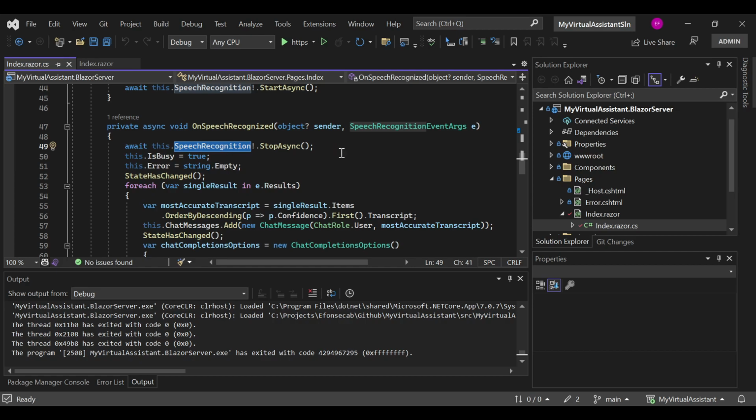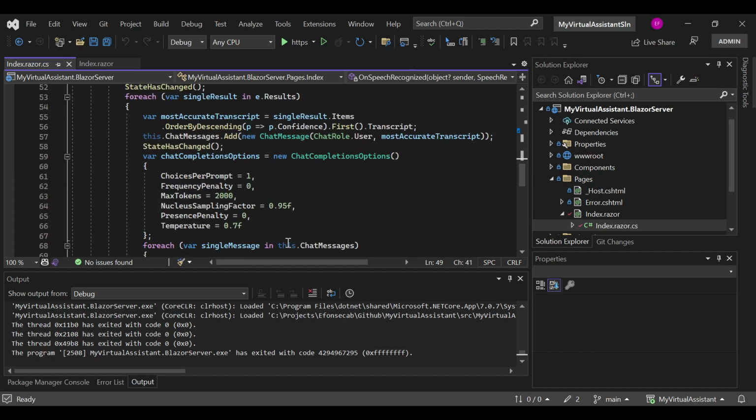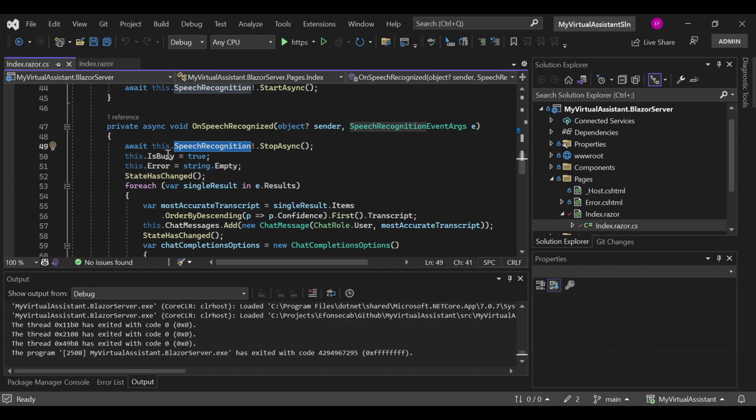We want to stop listening while the system is telling us or outputting that spoken audio based on the response, right? So we set this BC value to true, so that we see the spinner. We set the error to empty so we can clear everything, right?